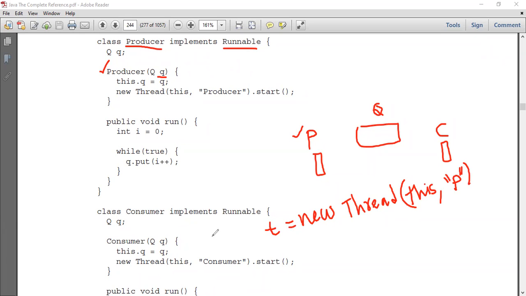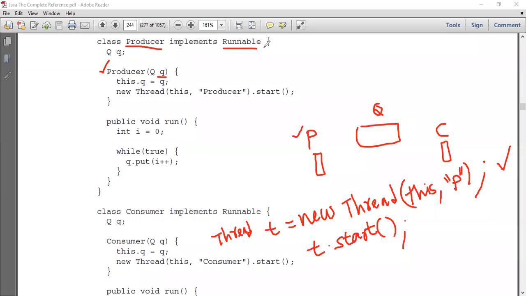And what's the type of t? The type of t is Thread. Is it right? Now here what I've done, I have created a thread. Once we create a thread, we need to start this thread. In other words, we need to run this thread. That is t.start. Write it like t.start. Once you write t.start, I'm going to run this thread, or start this thread.